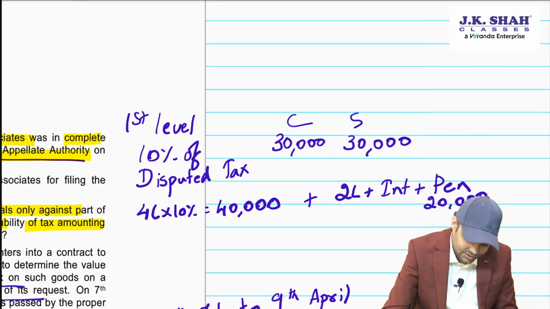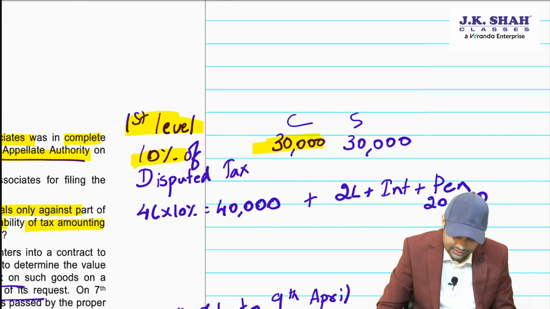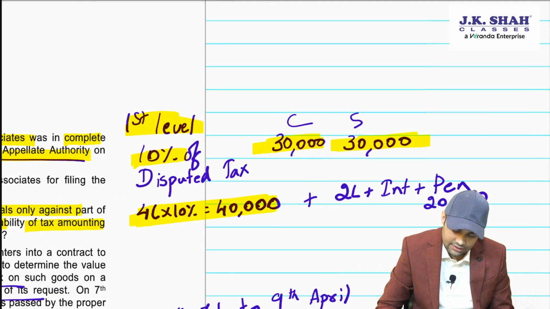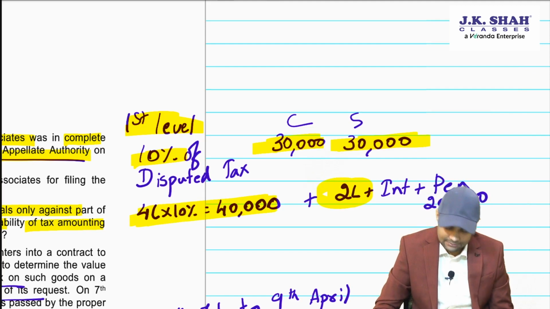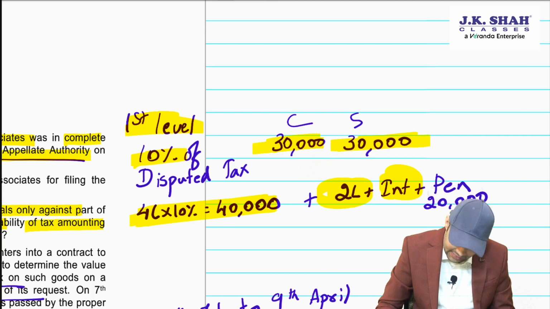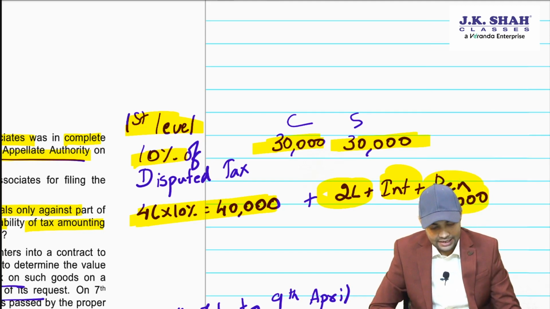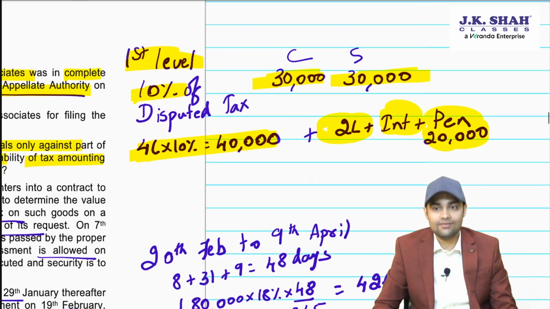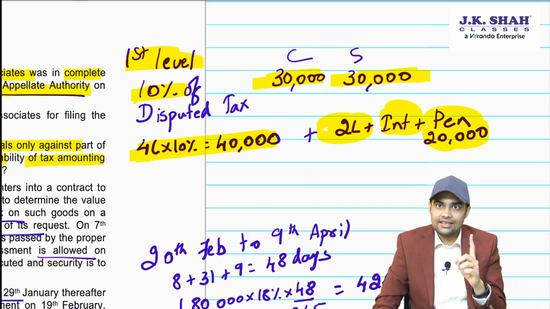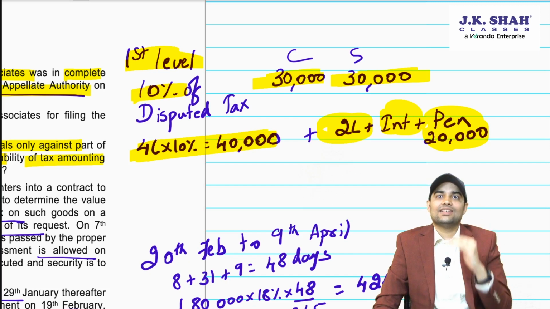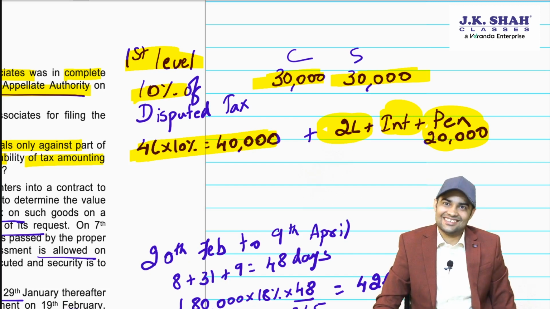First level, you know very well, 10%, 30,000, 30,000, and if it is 4 lakh appeal, then first 10% on this 4 lakh plus 2 lakh rupees, your admitted tax plus admitted interest plus admitted penalty. This is what you'll have to pay, and you need to present the answer very well. First you need to write the provision clearly. Once you write the provision, then you can give your final answers.